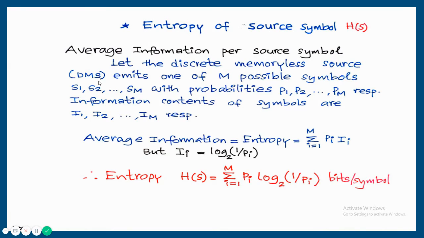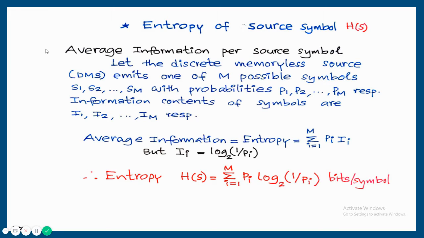Let a discrete memoryless source, DMS. The meaning of this is, this is a source generating some discrete messages, that is a finite number of messages, and the meaning of memoryless is all messages are independent. That is, probability of occurrence of all messages are independent, or probability of message 1 given message 2 is equal to probability of message 1. That is conditional probability. Because probability of occurrence of message 1 does not depend on the occurrence of message 2. That is the meaning of memoryless.